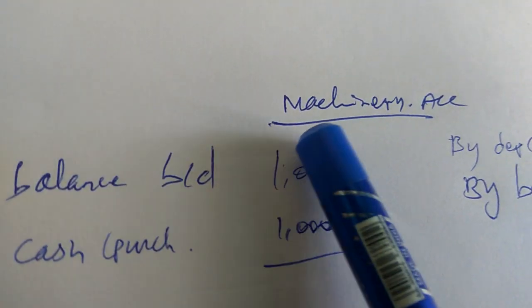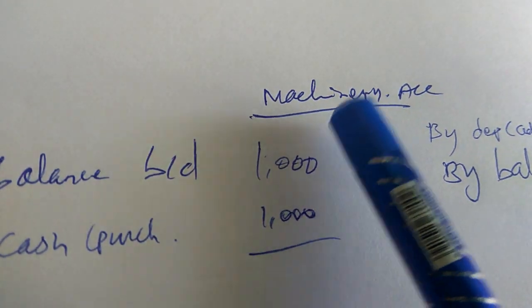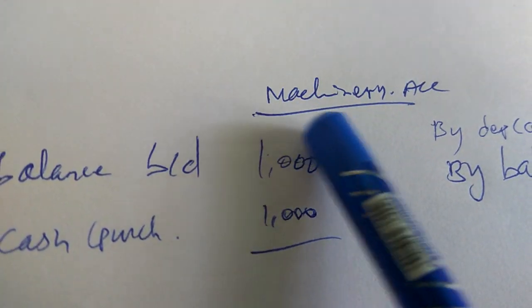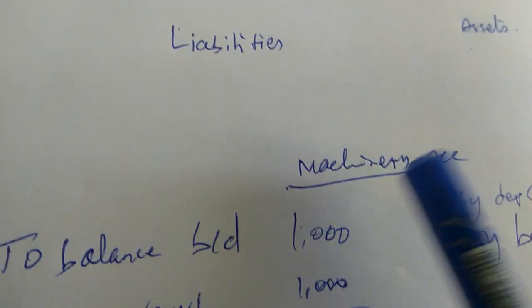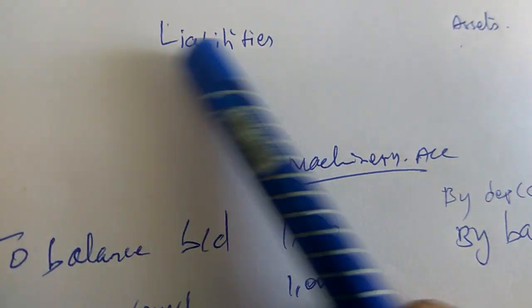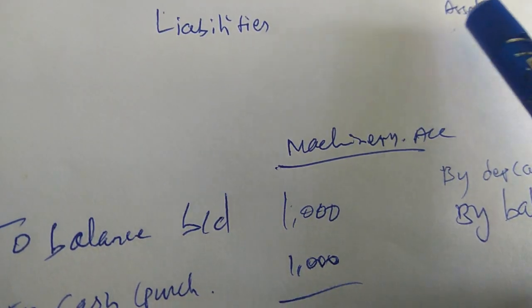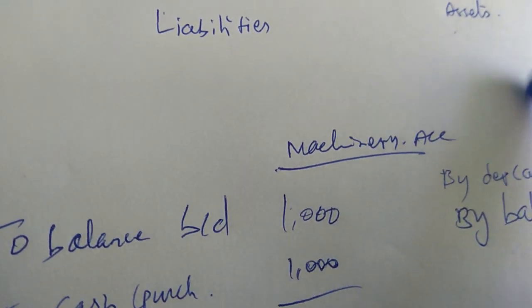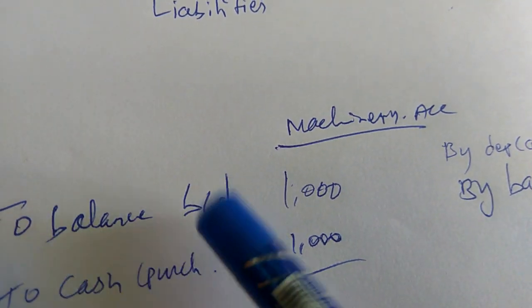So this is an example. Machinery account is a fixed item. Machinery or furniture or land and building like this, we have to open any fixed items account. So for this, if it is an asset, asset is here, liability is on this side. For an asset account, we have to write the opening balance. We are having two years' amounts here. So the opening balance amount should be on the debit side.